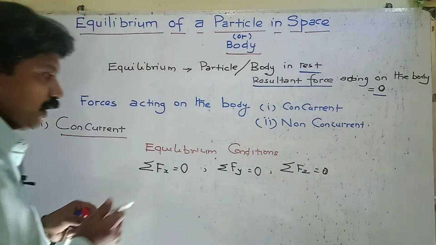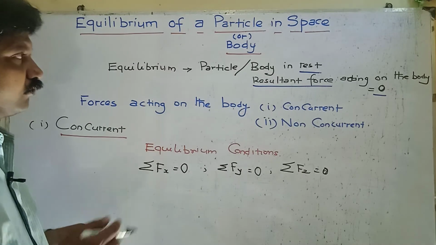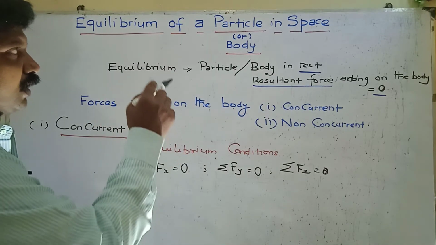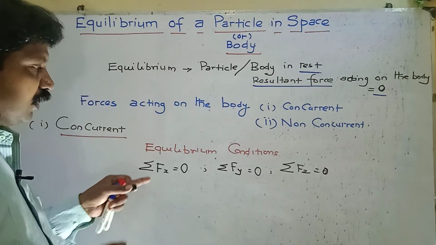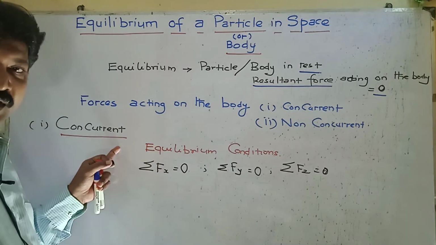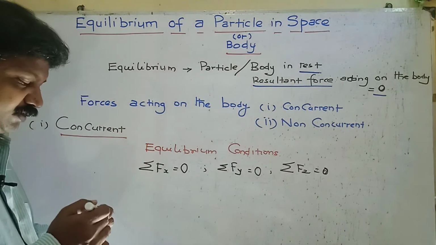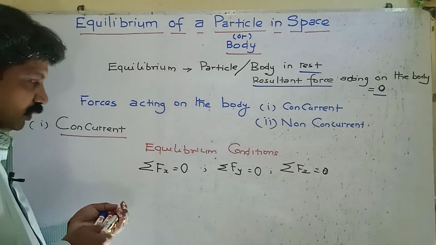These are the equilibrium conditions for the forces in space. For a particle in space, when all the forces acting on the particle or body are concurrent, these are the equilibrium conditions.